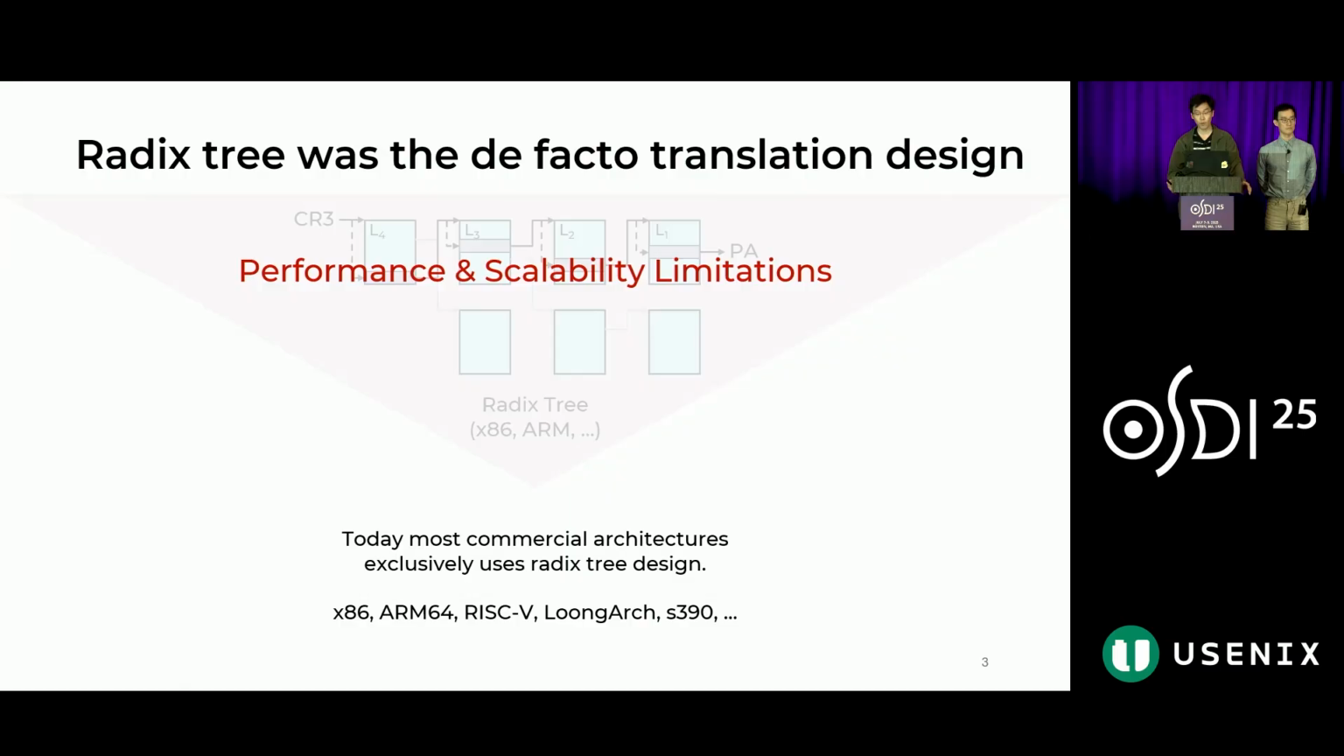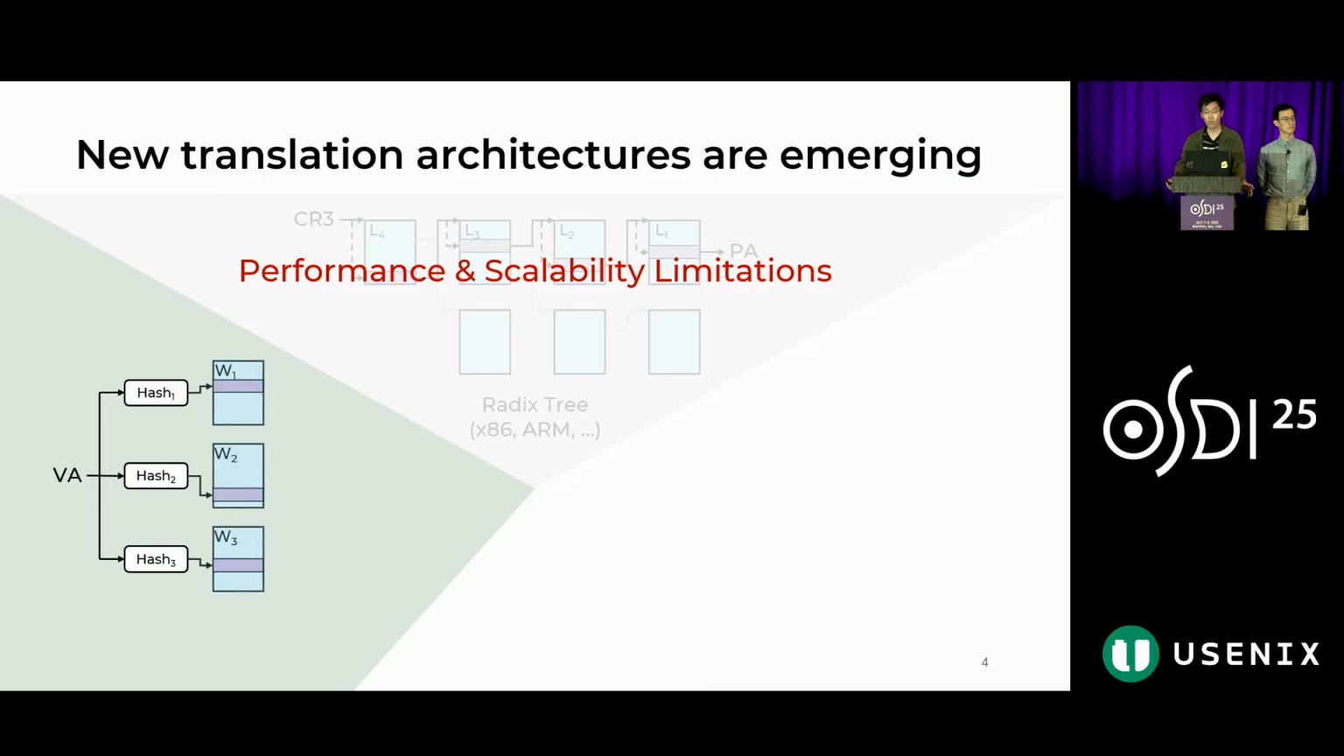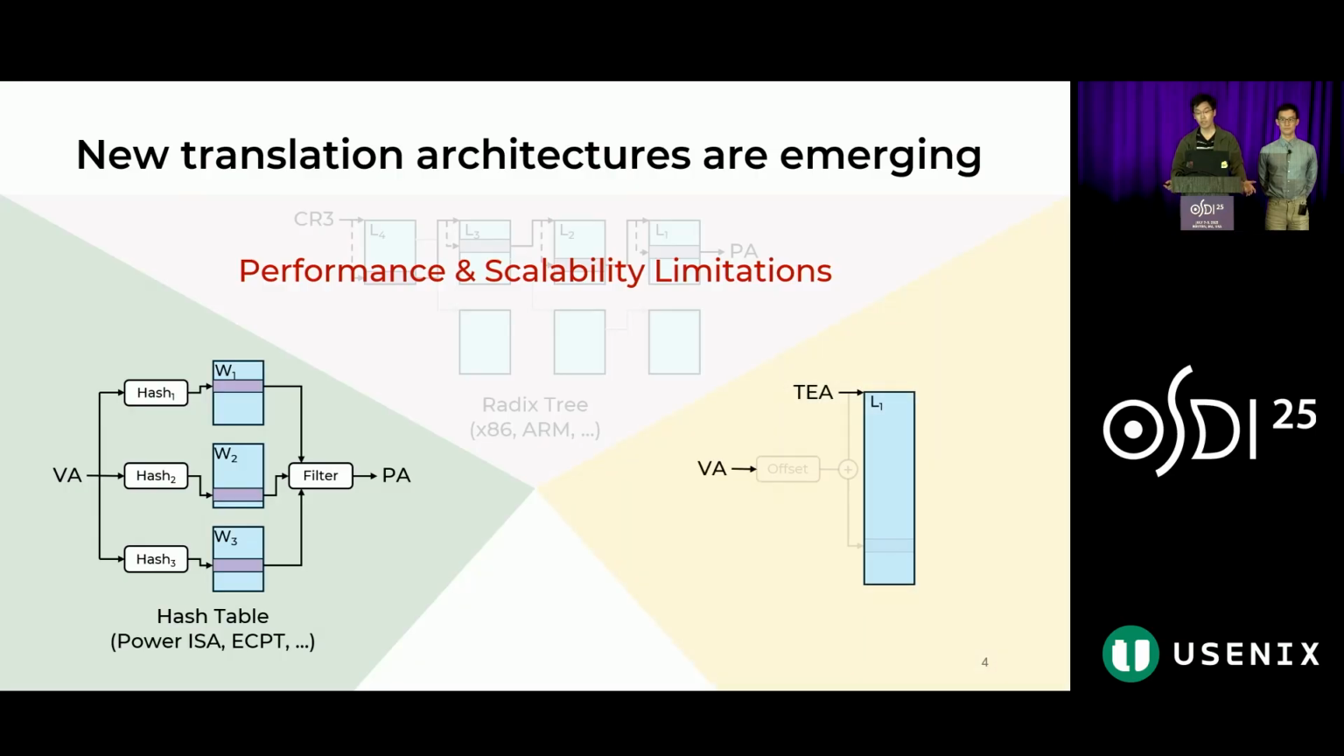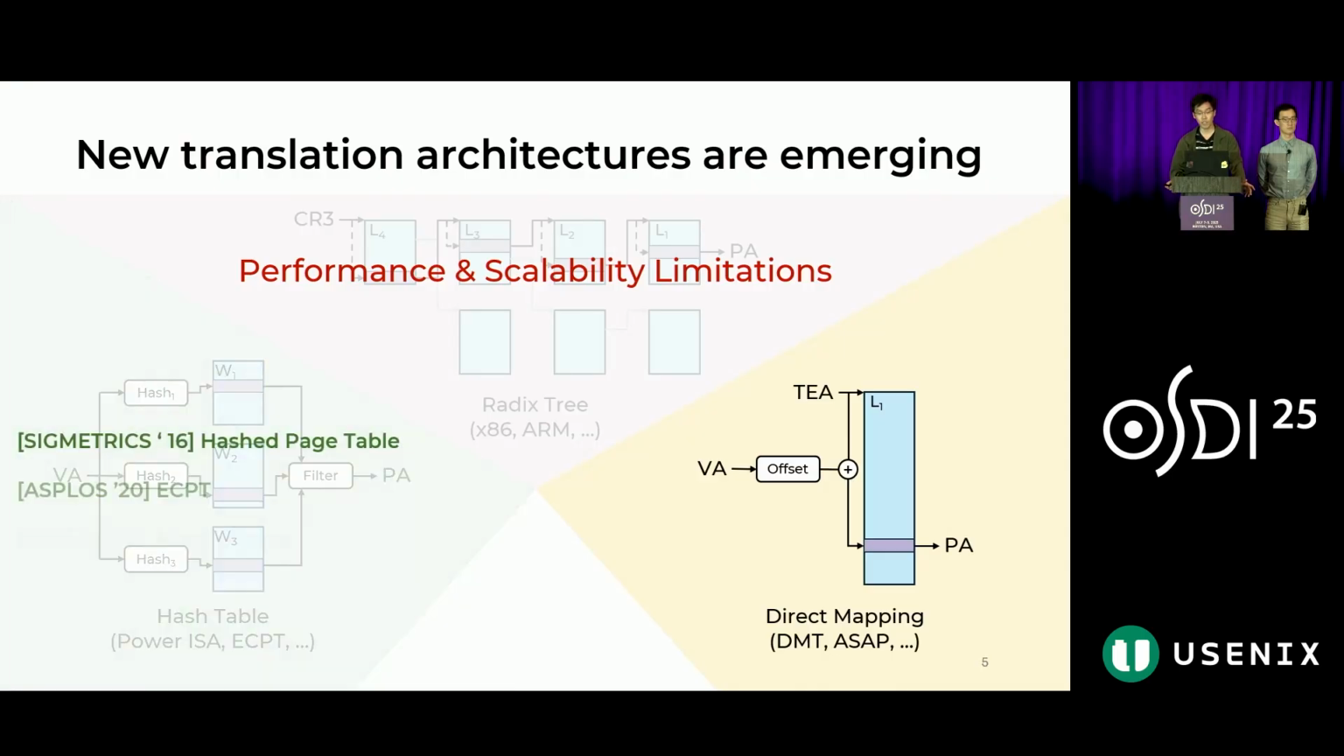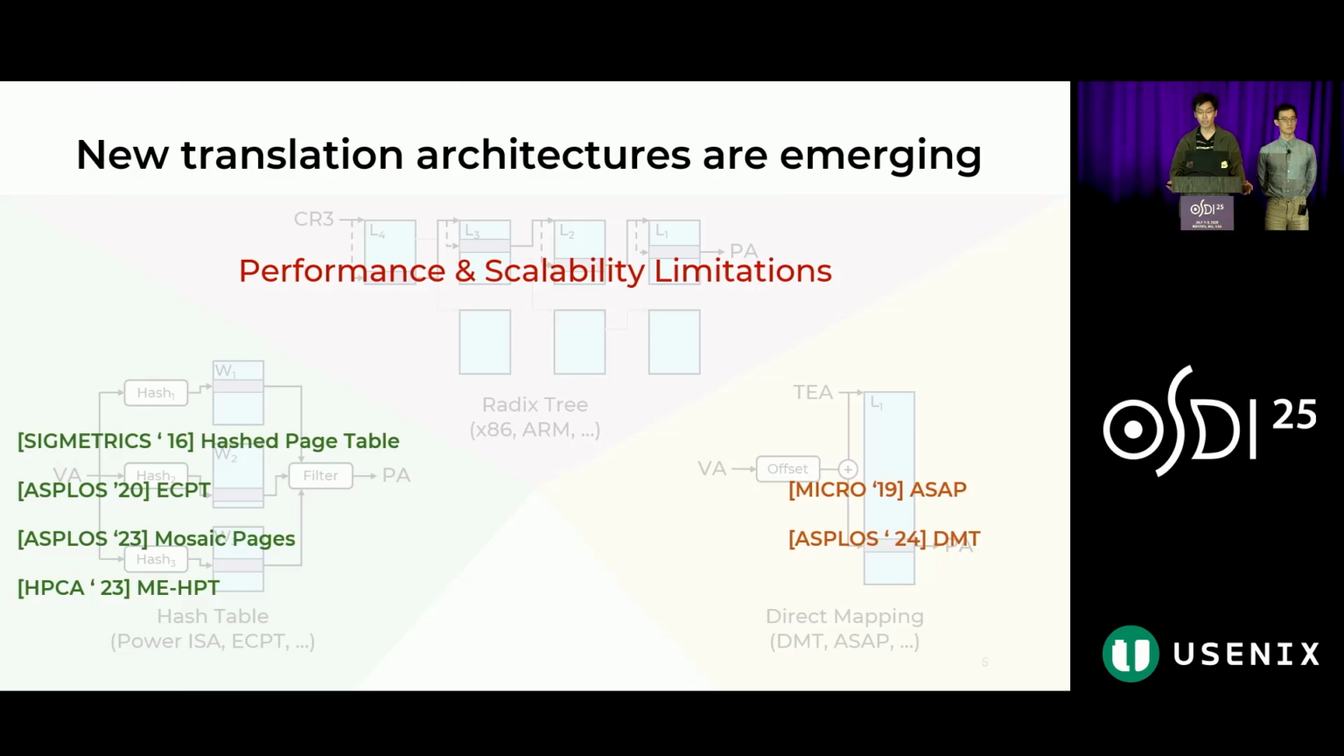So in the past several years, people are actively exploring new translation designs. For example, hash table-based designs seen in Power and ECPT use hash functions to replace iterative tree walks. On the other hand, some works, including DMT and ASAP, use a technique called direct mapping to perform translations. In recent years, we have seen many research works on these new designs, and in the future, there may be more new translation architectures emerging.